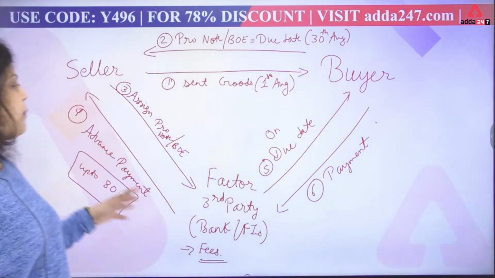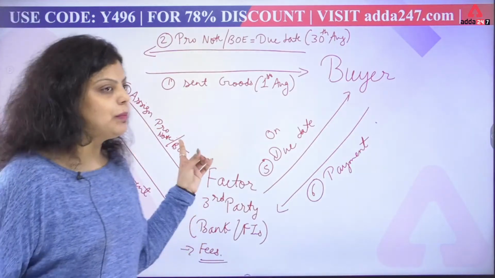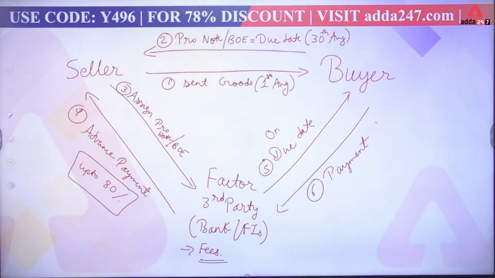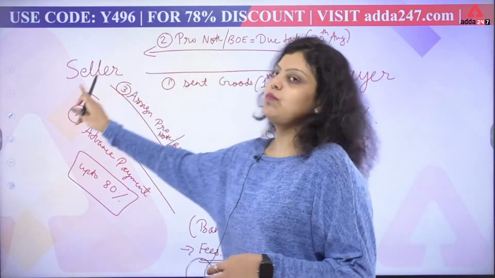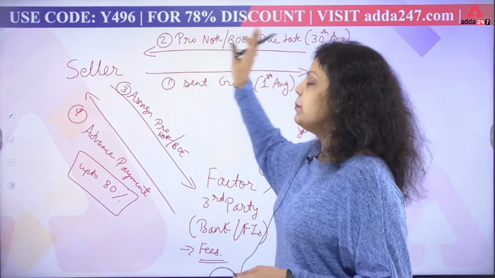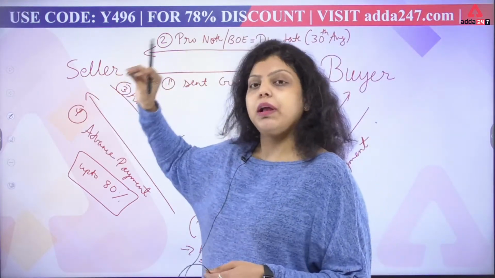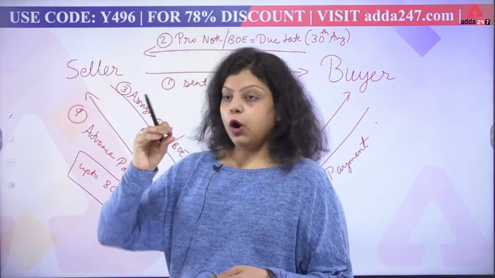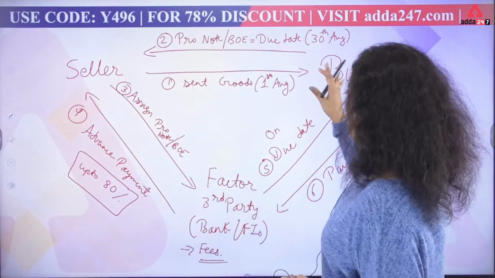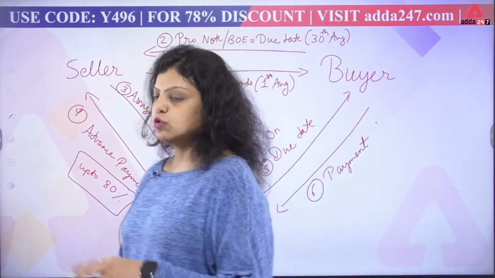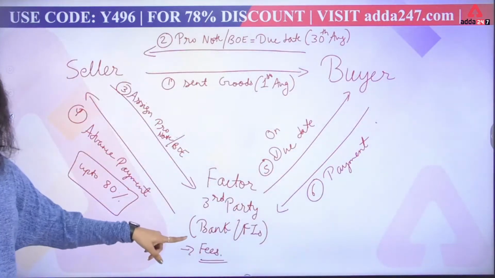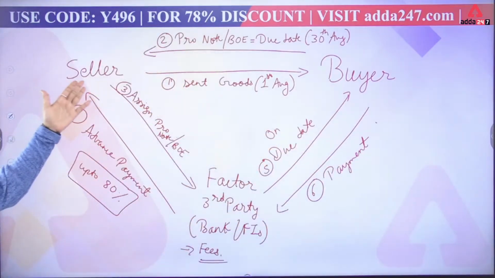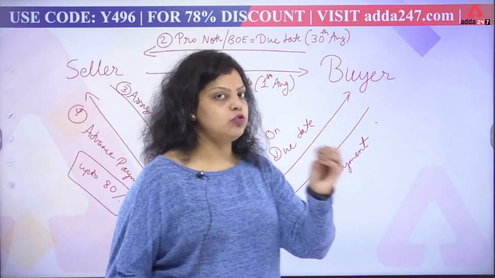So this is the proper mechanism of factoring. I hope the mechanism of factoring is clear to all of you. Just see once: in the first step, we sent goods from the seller to the buyer. In the second step, the buyer issued a promissory note or bill of exchange or an invoice by which the buyer is ready to pay the seller on a due date or a future date. Now because the seller needs immediate cash, the seller went to the factor, the financial institution or the bank, and asked for the advance payment after assigning the promissory note or bill of exchange to the factor.